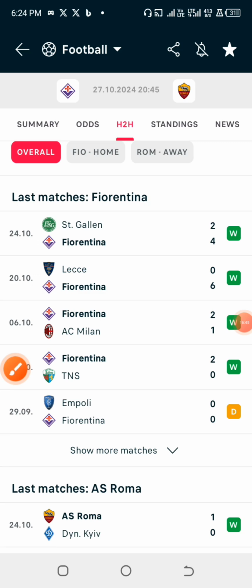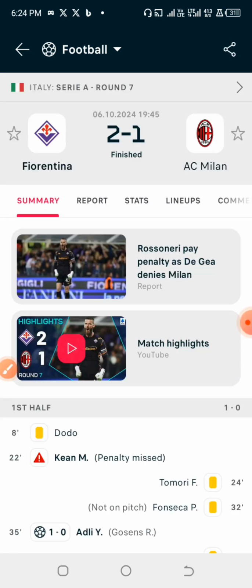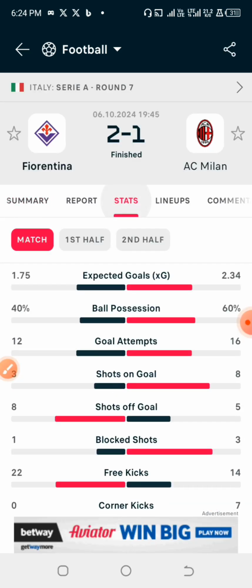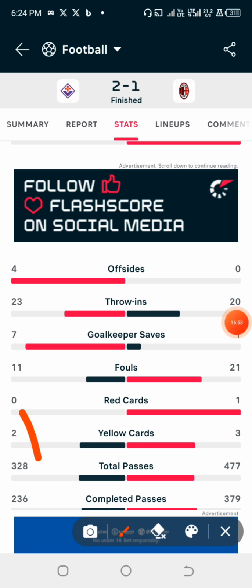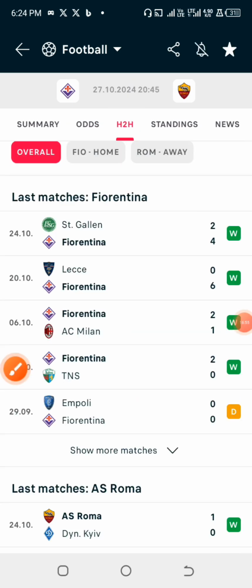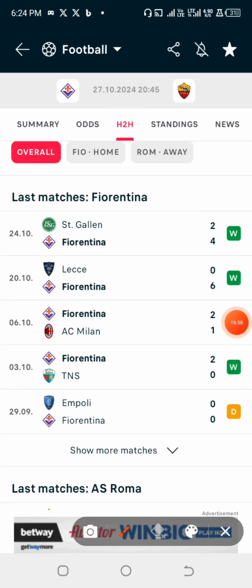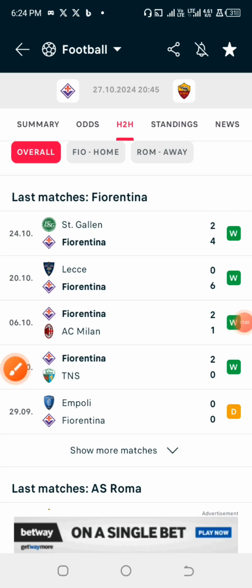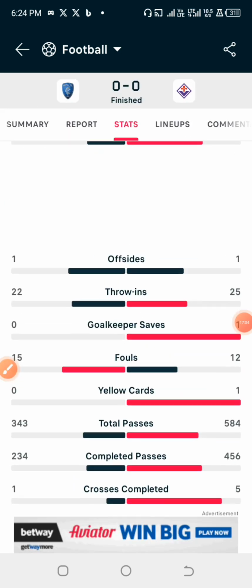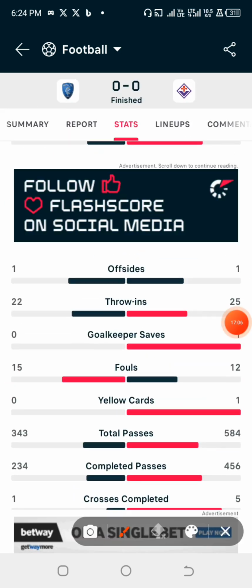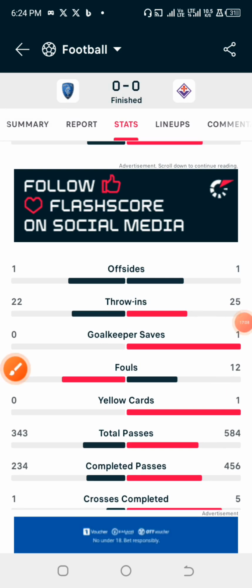Okay, let's check the next game. Against AC Milan, they had just 2 yellow cards here, making 7. So we are skipping this. Against Empoli, they had just 1 yellow card, making it 8.